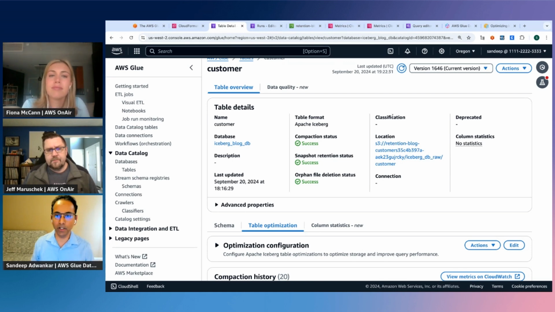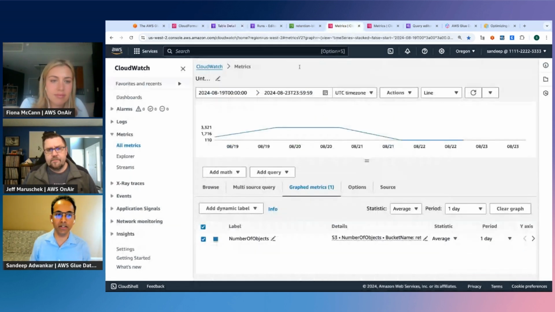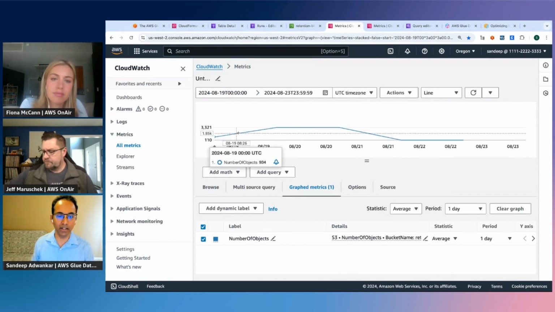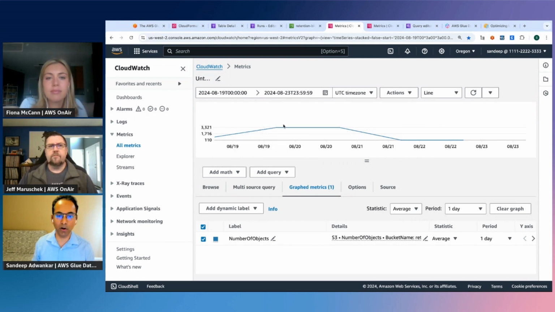And the good thing is they can see the benefits right here. It's integrated with CloudWatch. So if I go to the metrics, in this case, I was streaming the data, continuously adding the objects. It went from a few to thousands of these objects, and then I turned it on, and then you see the effect. Even though I kept on streaming the data, it is able to find which files, based on my policy, are ready to be expired, and it's able to reduce the files and, in terms of storage, the cost.